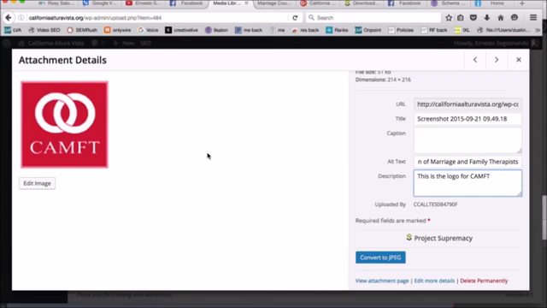So what this is going to tell Google now is that this is the logo for the California Association of Marriage and Family Therapists, which is really helpful because it's going to show an association between this business, California Alta Vista, and the CAMFT, which it's a member of in California, and this is a therapy website. So just doing these couple things right here is going to tell Google a lot more about this website and is going to help optimize it just by optimizing this image.